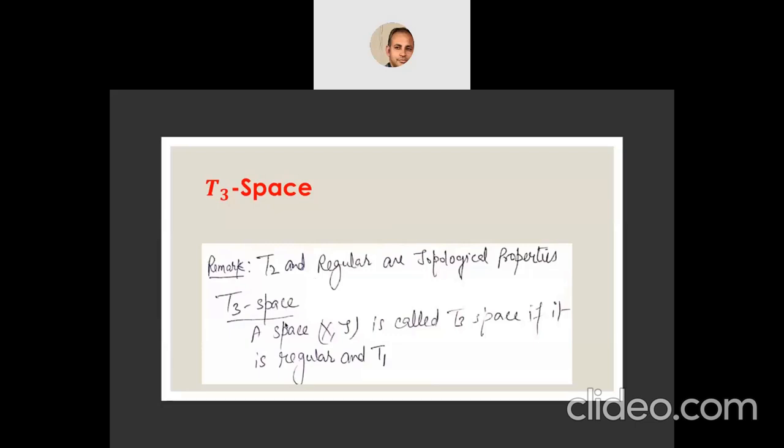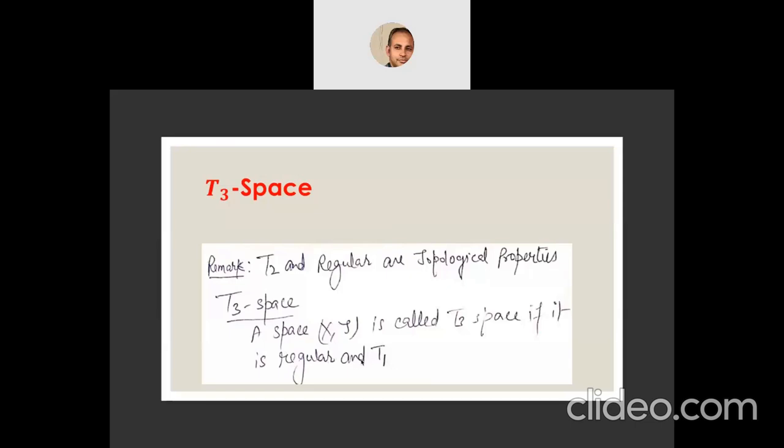A space X is called a T3 space if it is regular and T1. If it is regular and T1. So that means a regular space, according to us, does not necessarily have the T1 condition. But by Munkres' book, a regular space in itself has this condition.